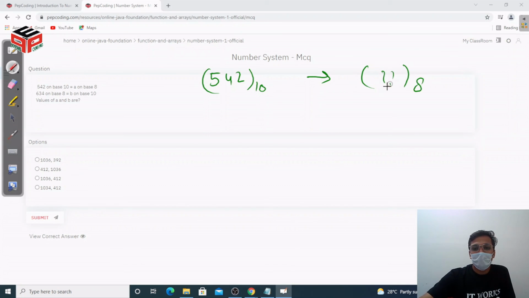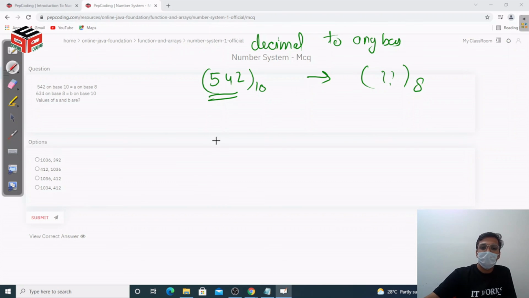This is a decimal to any base conversion. What we are going to do is divide this number by 8 until the number becomes 0. Our destination base is 8, so we are going to divide it by 8.